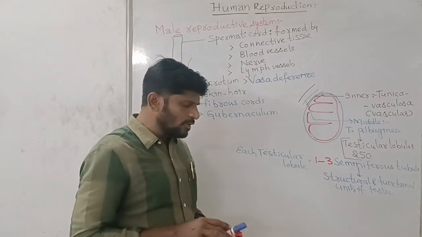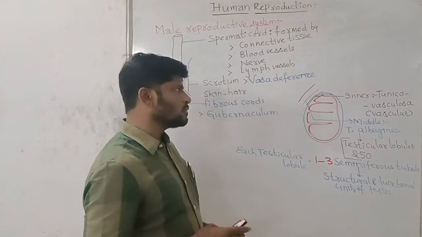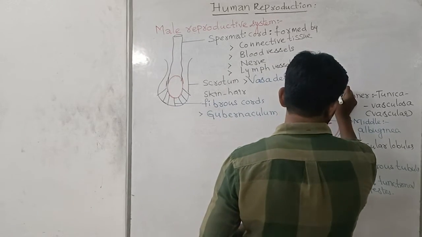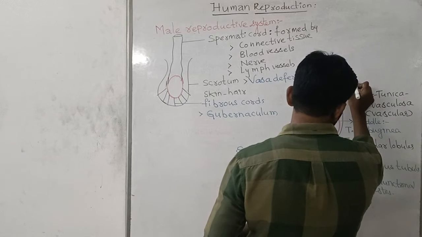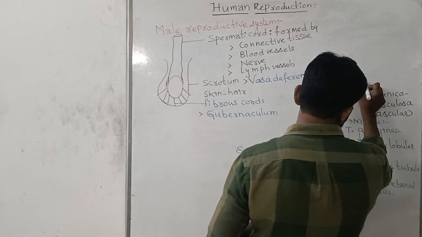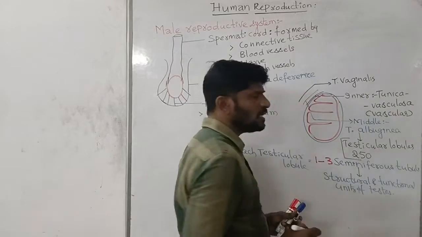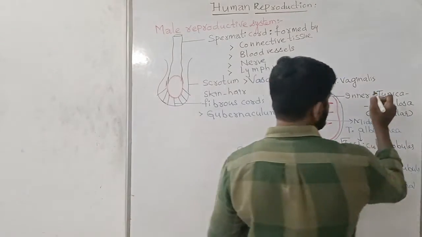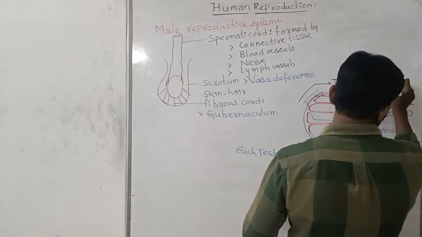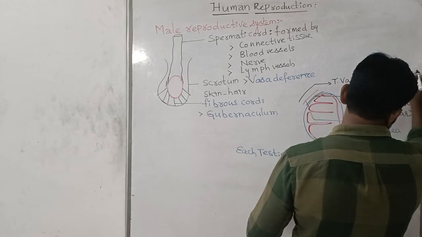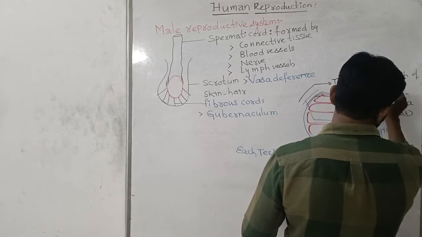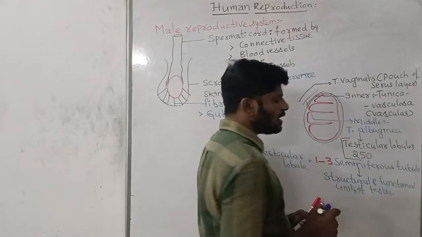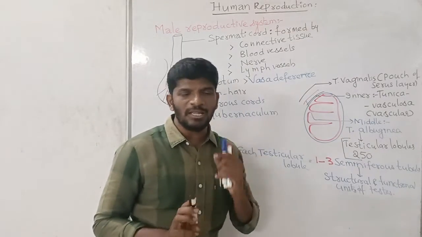Coming to the outermost layer, it is called the tunica vaginalis. Tunica vaginalis is a pouch of serous layer, and it is not a single layer.